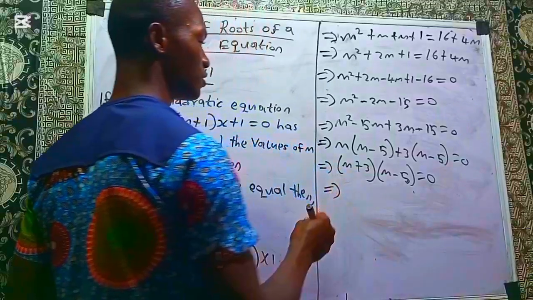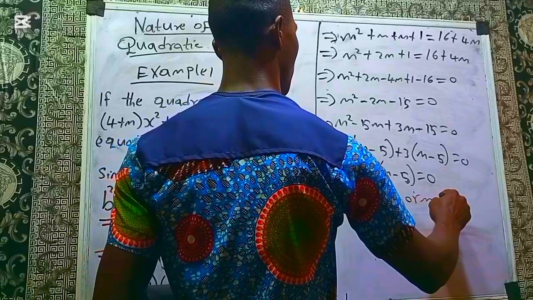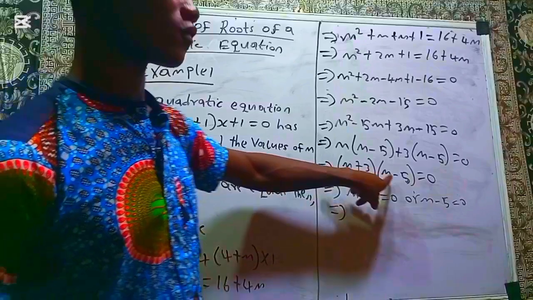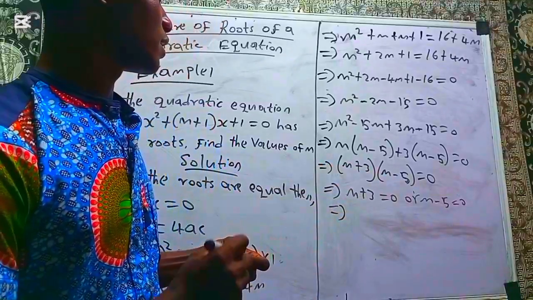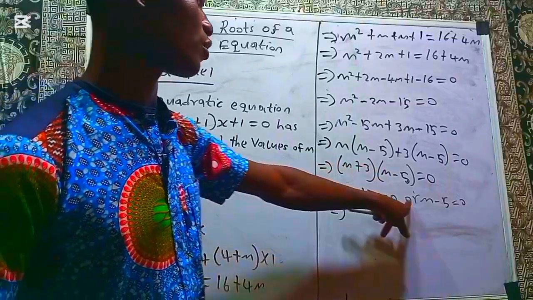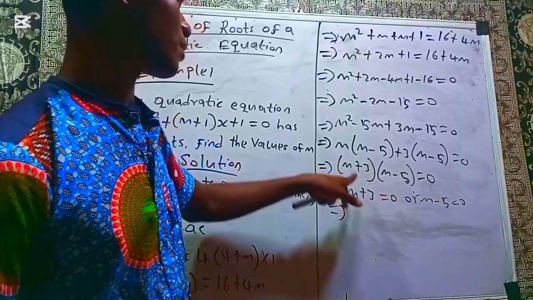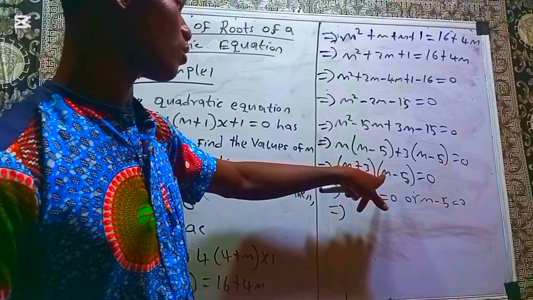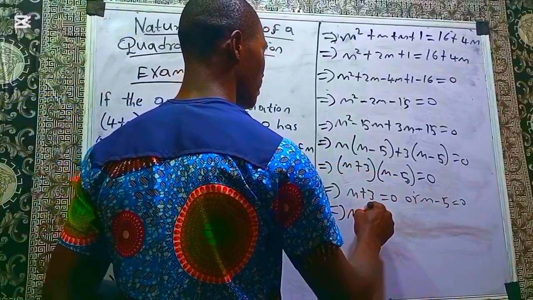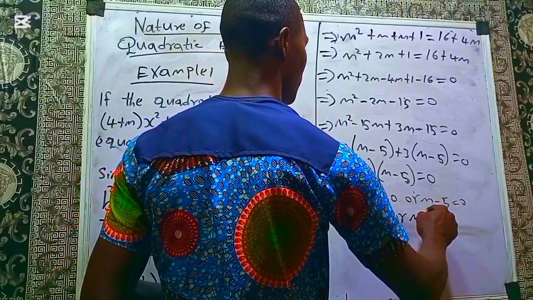This implies (m + 3)(m − 5) = 0. So if the product of two quantities gives 0, it means either m + 3 is 0 or m − 5 is 0. Moving 3 to the other side, m = −3, or moving −5 to the other side, m = 5.